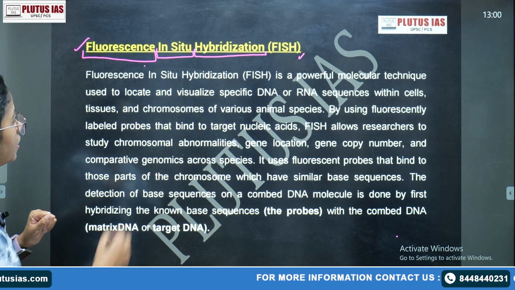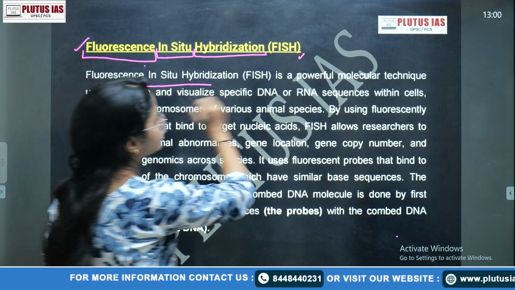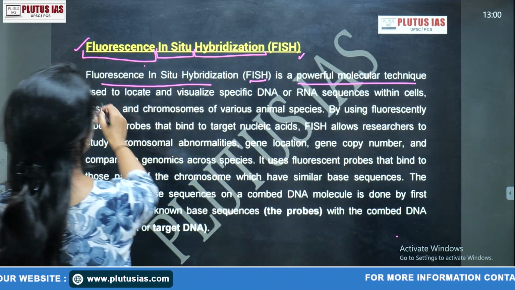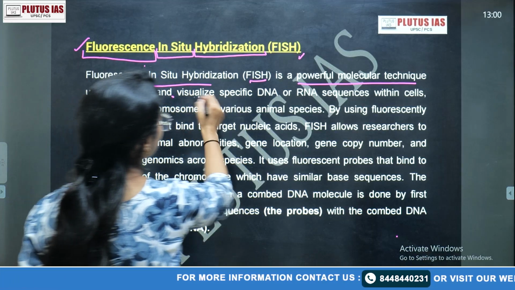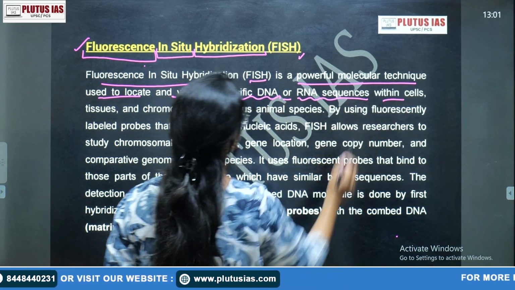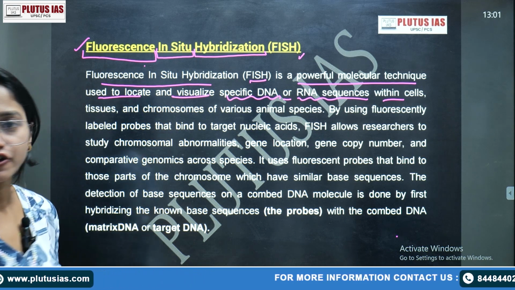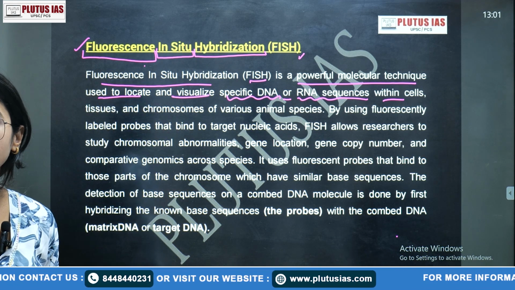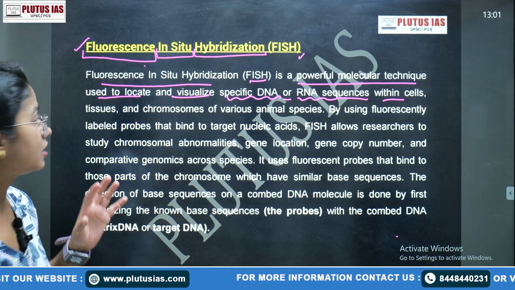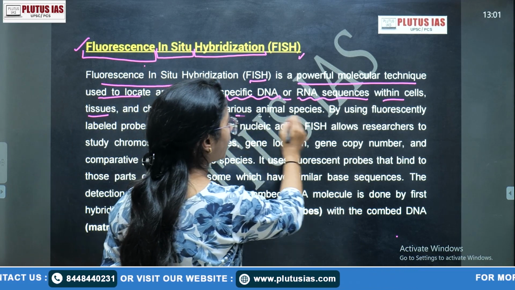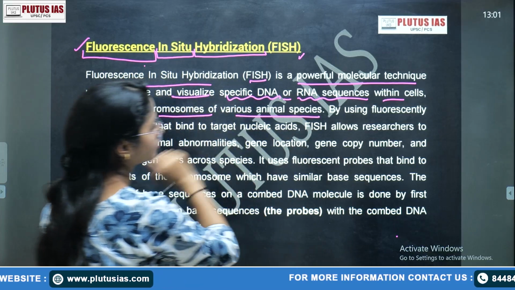Now fluorescence in situ hybridization, which is FISH, is a powerful molecular technique used to locate and visualize specific DNA or RNA sequences within the cell. It is a technique to locate and visualize the DNA or RNA in cells, tissues, chromosomes, and various animal species.